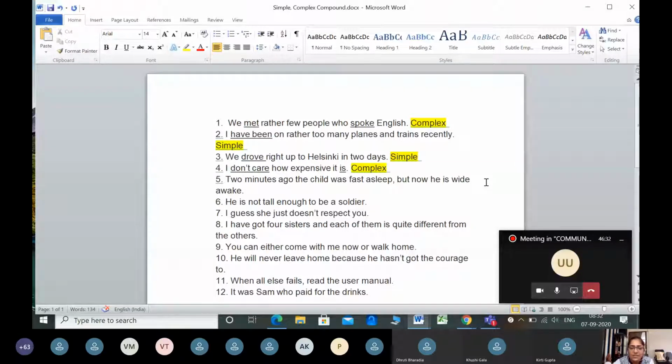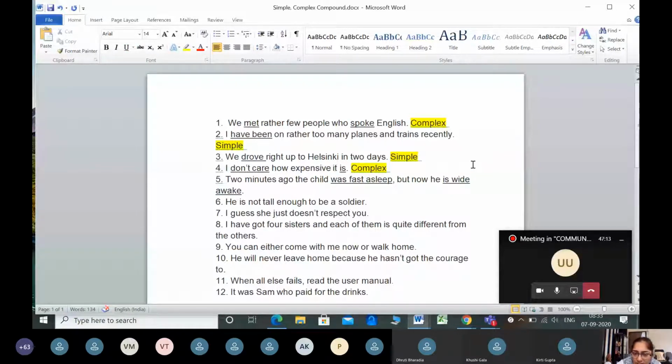Now let me go to the fifth sentence. 2 minutes ago, the child was fast asleep, but now he is wide awake. How many verbs are here in this sentence? Can anybody identify the verbs? Was. Yes, was fast asleep. Okay. And second is is wide awake. Perfect. Very good. So actually, I am going to underline these things you told me, but I would like to make one more comment on this. All right. Thank you. You can mute yourself and I'll give you the explanation.